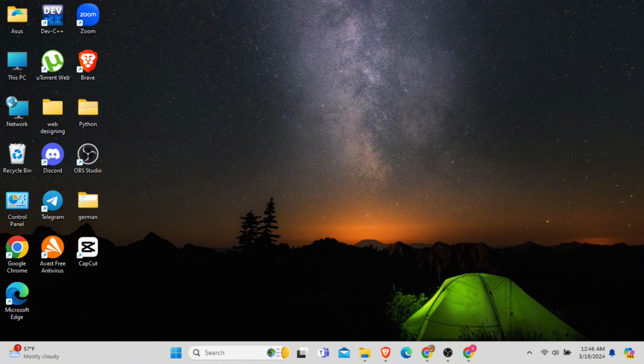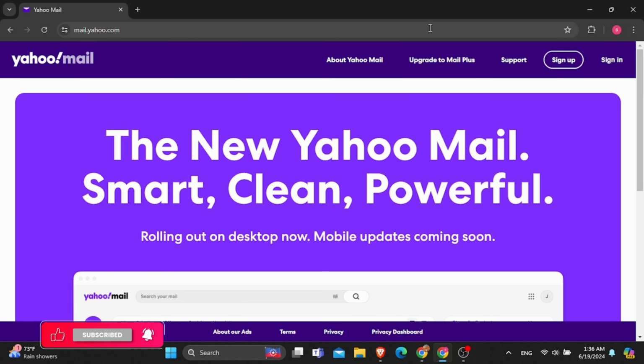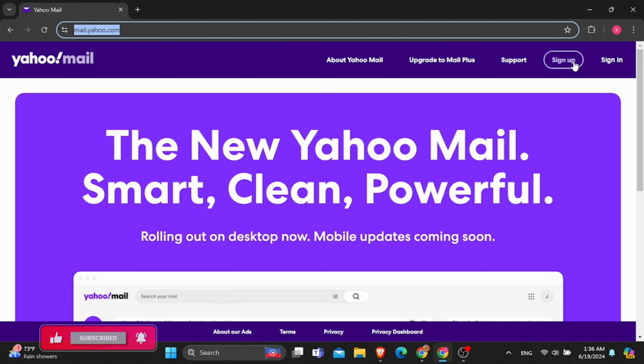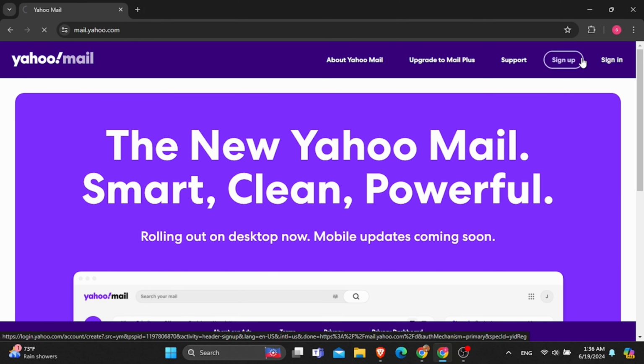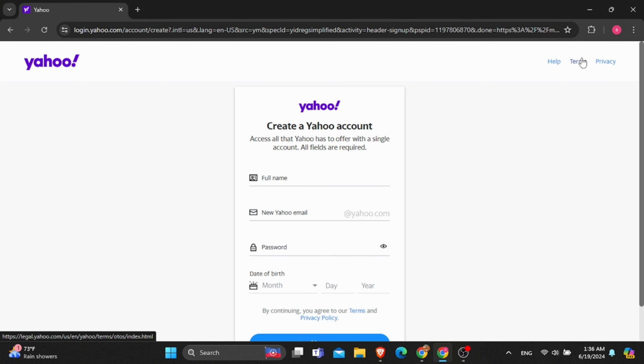For that, firstly you need to open any of the web browsers on your device. I'm using Google Chrome here and I've opened the website of yahoo.com. After that, if you already have an account, click on the option of sign in at the top right corner. But here I have chosen the option of sign up, and here I will show you how you can easily create a new account in yahoo.com.